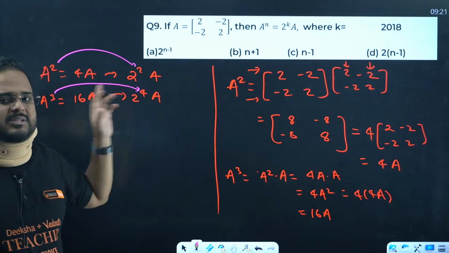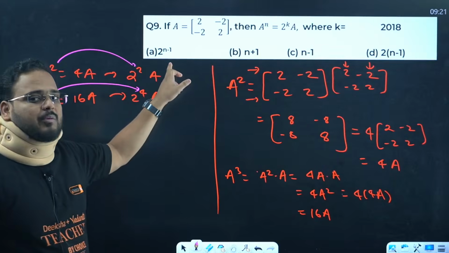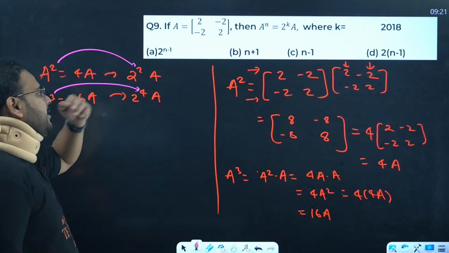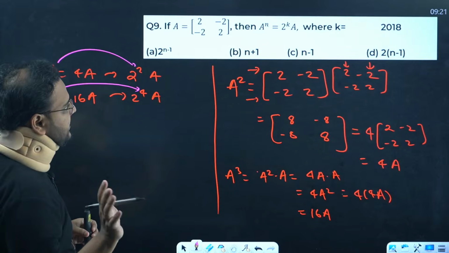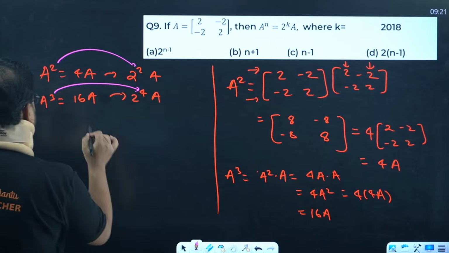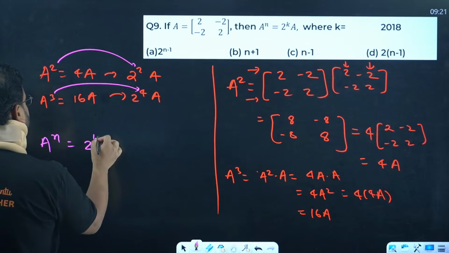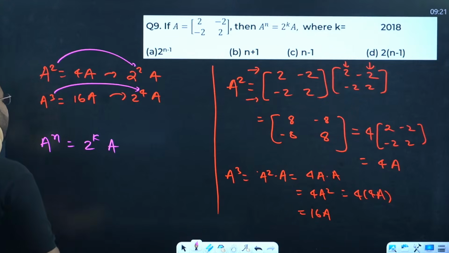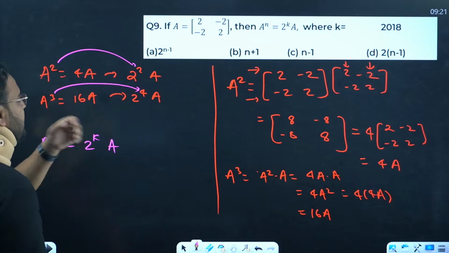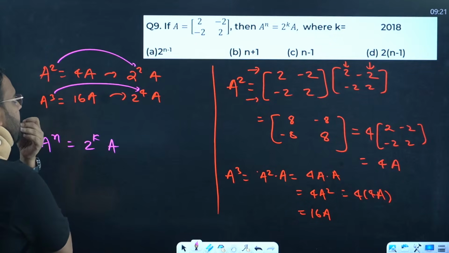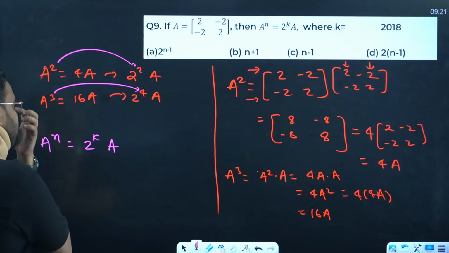If you use this, when you put n value as 2, it will become 2 minus 1. 2 power 1 is how much? 2 only. It's not coming right. We cannot replace that because, one second guys, we're looking for 2 power k only, no? So basically I have a power n as 2 power k. So if I take n as 2, I get this k value as 2 power 2 minus 1. How much is that? 2 only. That's correct.